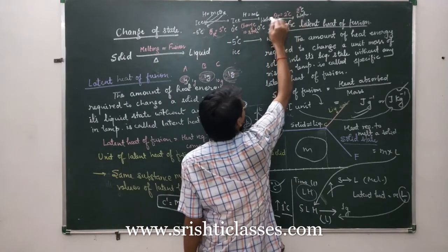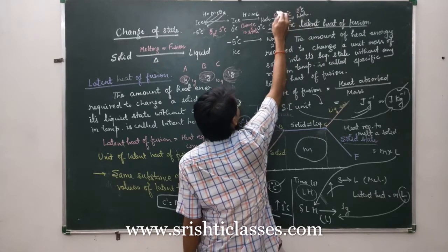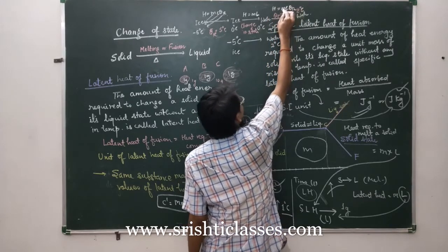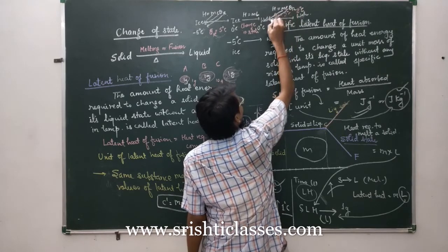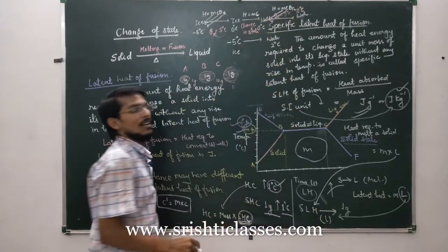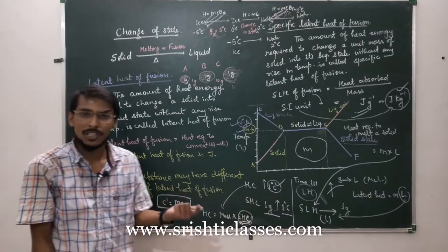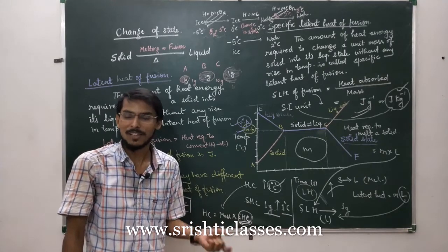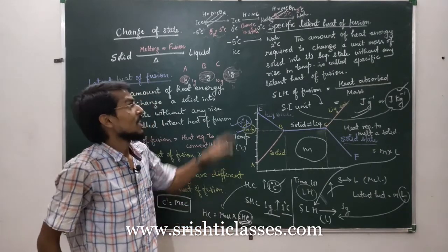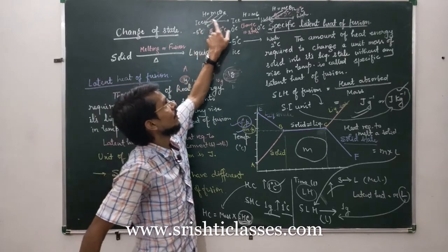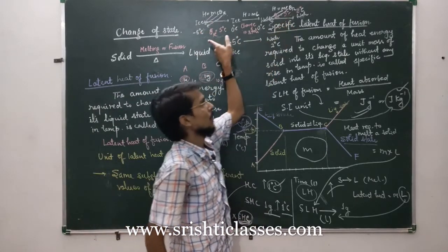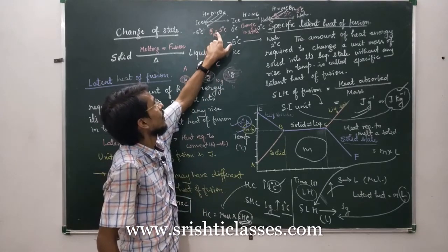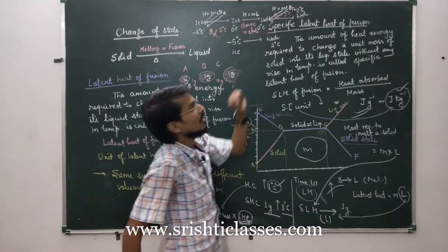And here again there is no change in state and there is a rise in temperature. So we will calculate H is equal to mc theta r. Here the mass of water and the specific heat capacity of water will be used. The mass will not change, because if ice melts completely into water, the mass will be fixed. But the specific heat capacity of ice is different from that of water. So the specific heat capacity value will differ. The temperature rise value will also differ, but the mass will not differ.